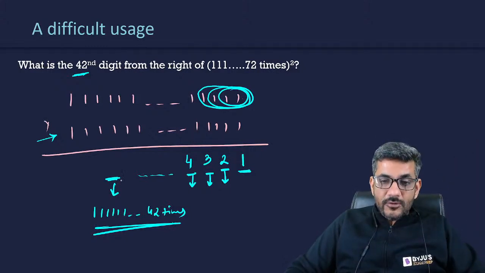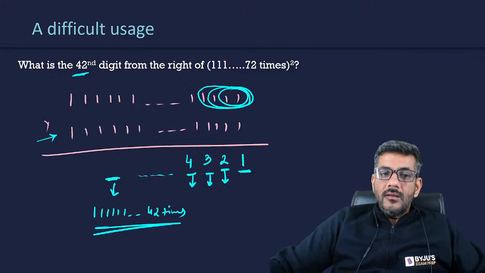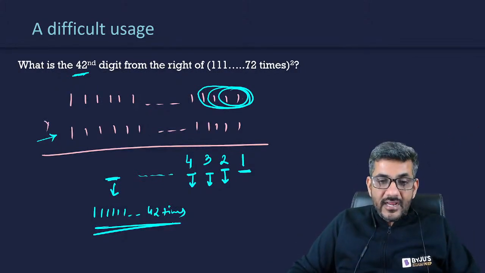Are you getting it, guys? I don't see any messages in the chat box. Are you understanding my point that I am saying? Are you able to understand my point? When 1 is added 42 times, that will make the 42nd digit.